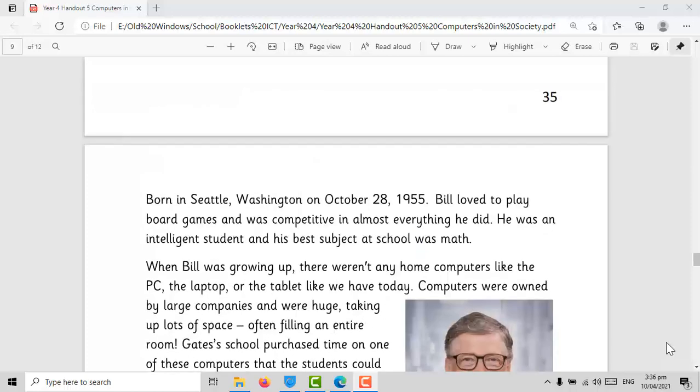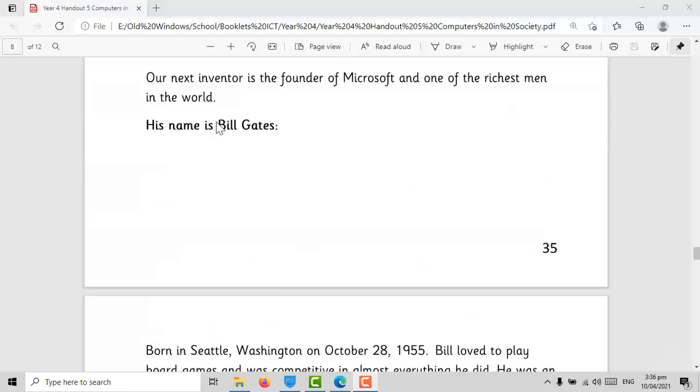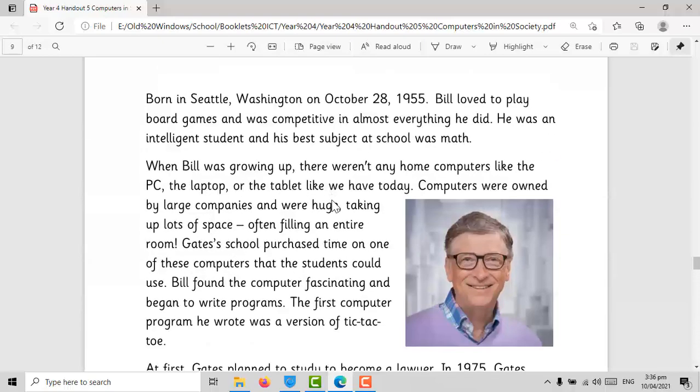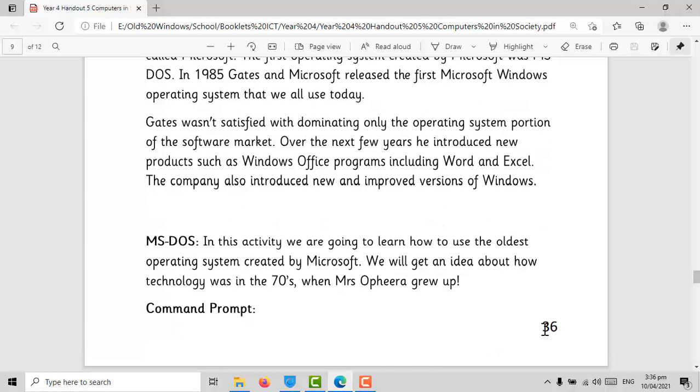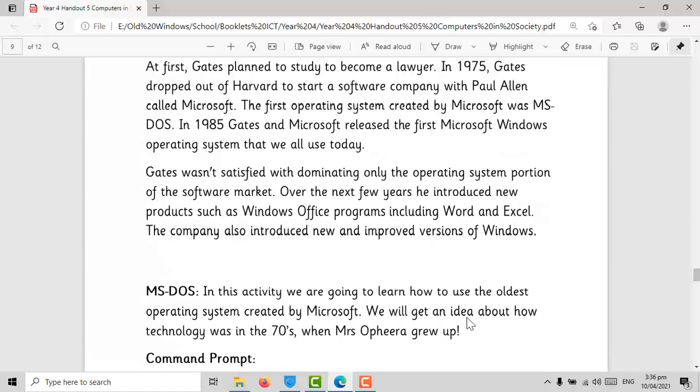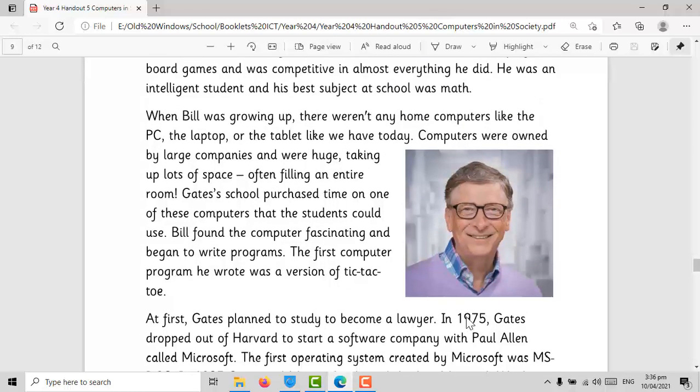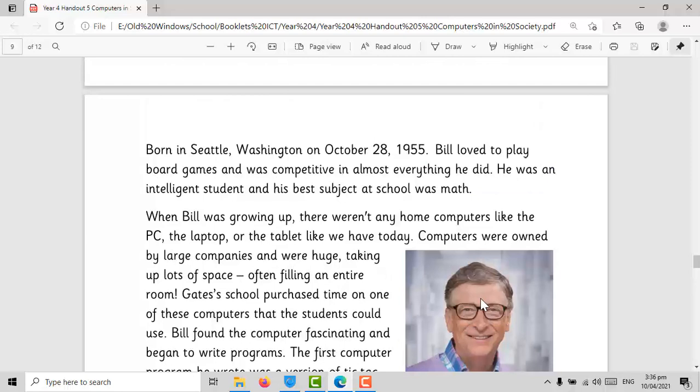In today's lesson we're going to learn about Bill Gates. Bill Gates is our last inventor in this unit. So let's go ahead, and if you want to follow you can open the book page number 36 and let's learn a little bit about Bill Gates.